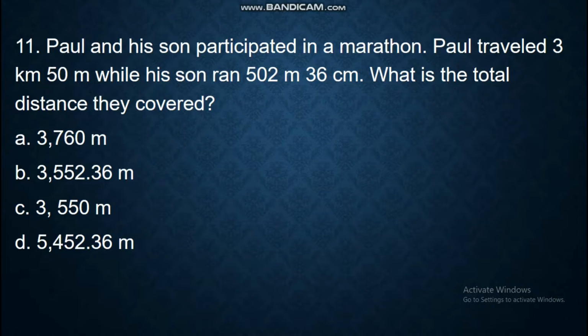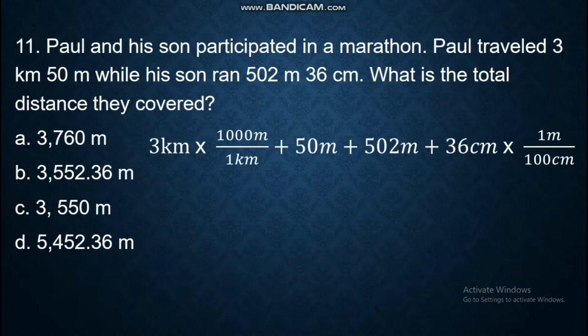Now, it is logical for us to convert all of these units to meter. So we have here 3 kilometer, convert that to meter, you multiply that by 1,000 meter over 1 kilometer. You have 50 meter, you just copy that one because the unit is already meter. You have here 36 centimeter, thus 1 meter is 100 centimeter.